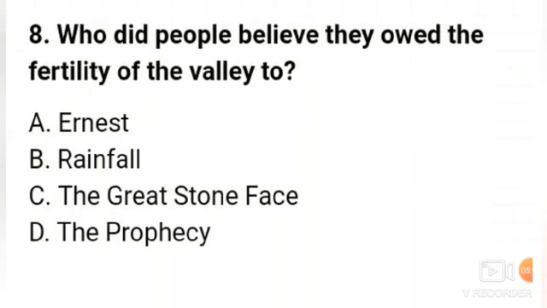Next, what did people believe? Who did the people believe they owed the fertility of the valley to? A, Ernest, B, rainfall, C, Great Stone Face, and D, the prophecy. So the people believed that they owed the fertility of the valley to the Great Stone Face. So the correct answer of this question is option C, the Great Stone Face.